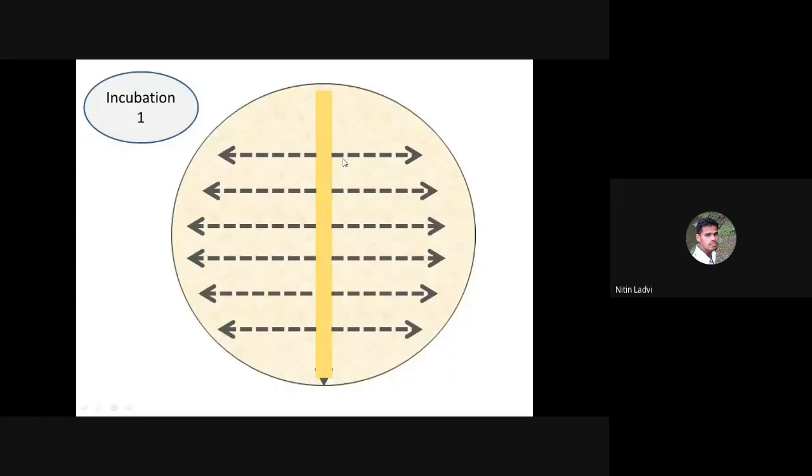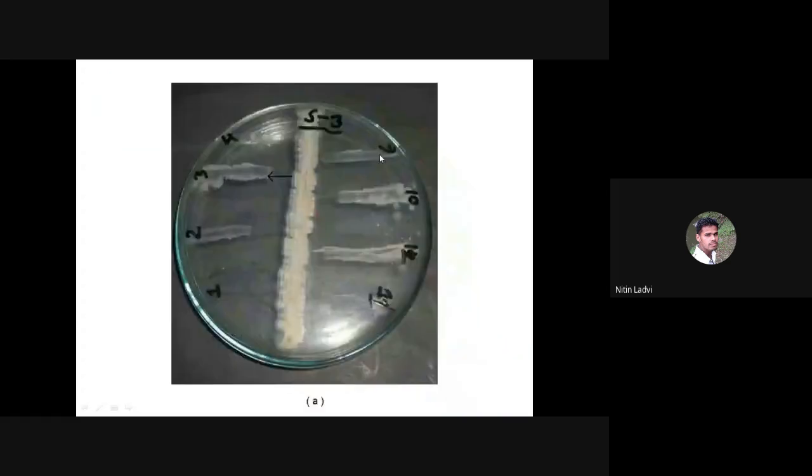Once you are done with the inoculation of all the test organisms perpendicular to the central line of the antibiotic producer, you go for incubation 2. Incubation 2 is again for supporting the growth of the test organisms. For the growth of the test organisms, right now we are dealing with human pathogens, so the temperature can be 37 degrees Celsius for 24 hours. 37 degrees Celsius is the optimum temperature for all the pathogens you have selected as test organisms. Allow to incubate at 37 degrees Celsius for 24 hours and then go for the observations.